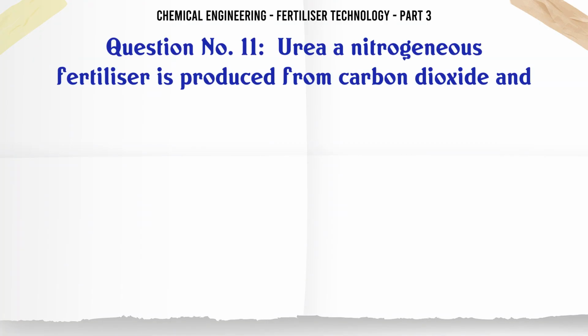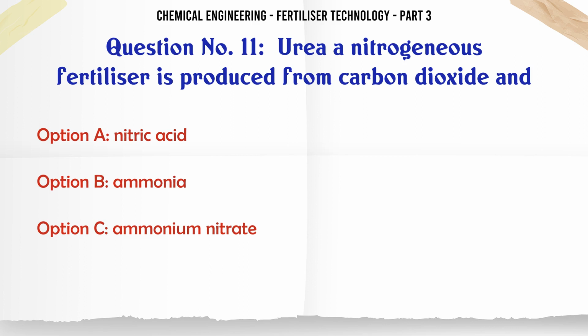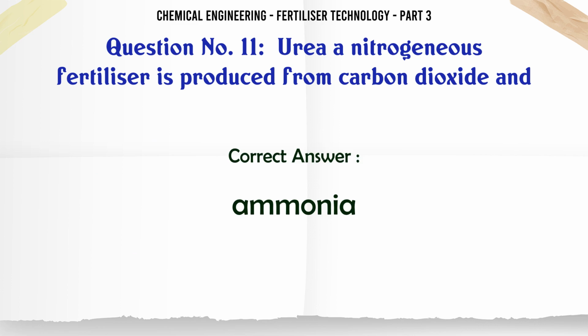Urea, a nitrogenous fertilizer, is produced from carbon dioxide and A. nitric acid, B. ammonia, C. ammonium nitrate, D. nitric oxide. The correct answer is ammonia.